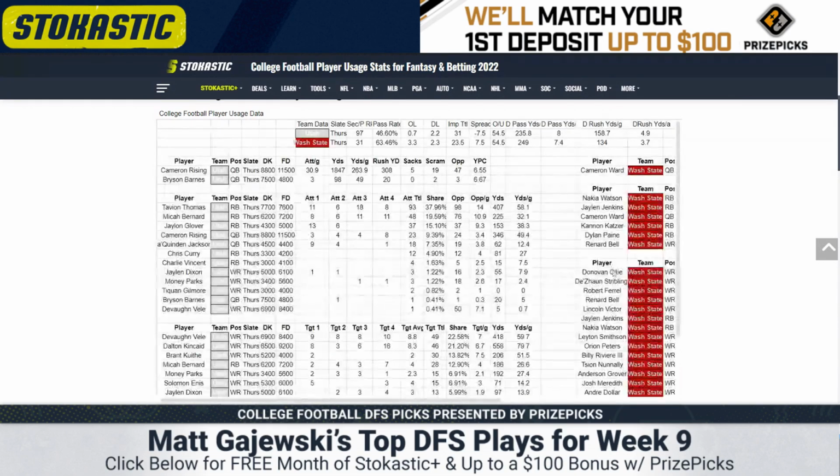Last game, and clearly the best game, Utah-Washington State. Not just on paper, not just from a playoff perspective, conference level, but 54.5 total. So the most friendly for DFS, 7.5 point spread in favor of the Utes. 31 total easily makes them the best place to go for DFS. I think you're starting with Rising.